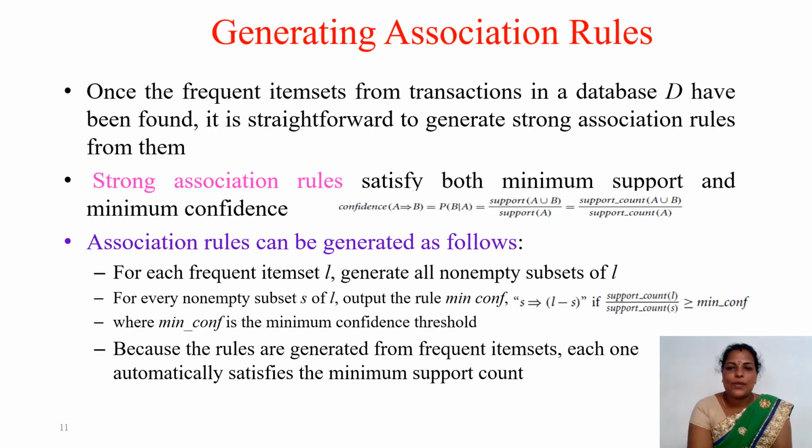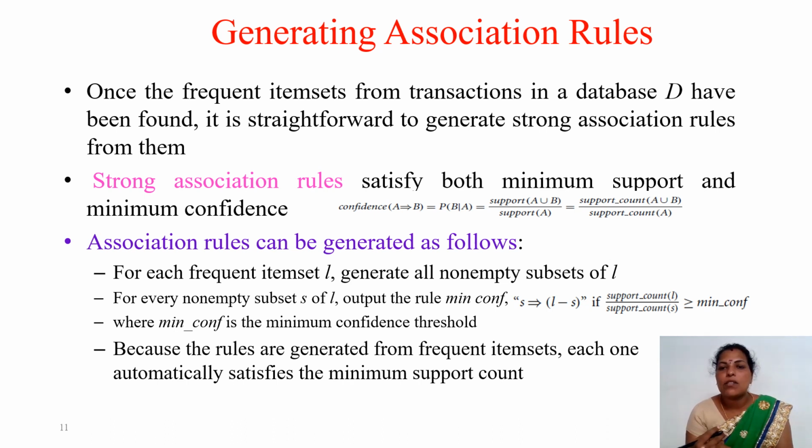Next is generating association rules. This is very, very important because from the Apriori algorithm, we have found out the frequent item sets. So with that frequent item set, what we are going to extract, that is, we are extracting or generating some association rules from the frequent item set. How we are extracting the rule, that only we are going to discuss now. So once the frequent item sets from the transactions in a database D have been found, it is straightforward to generate strong association rules from them.